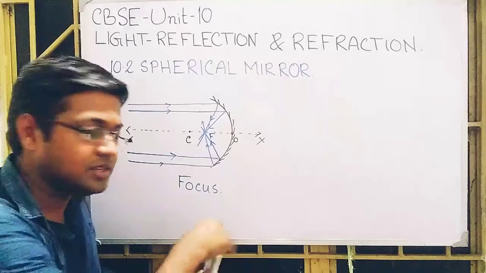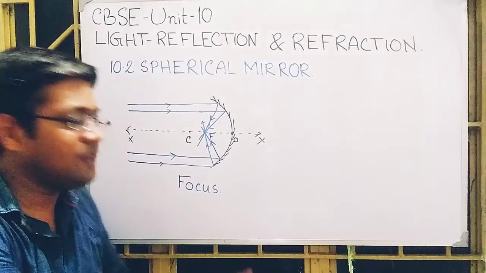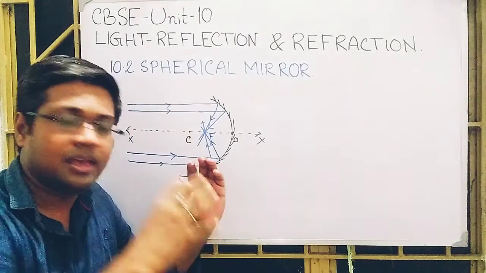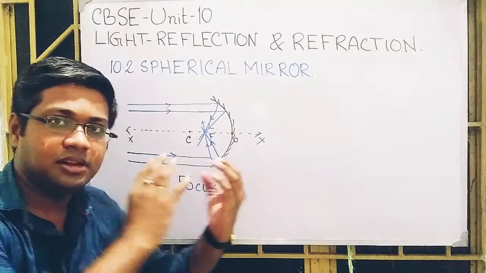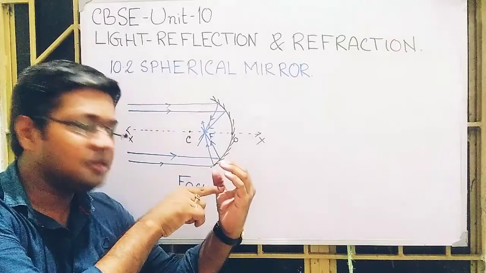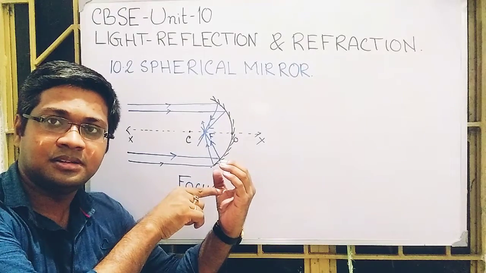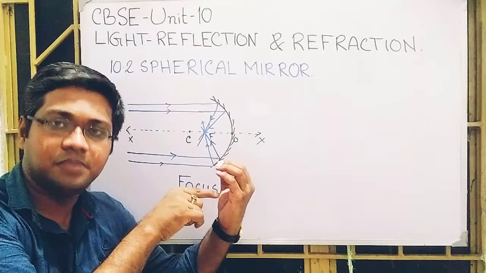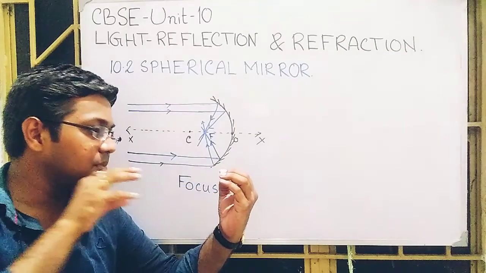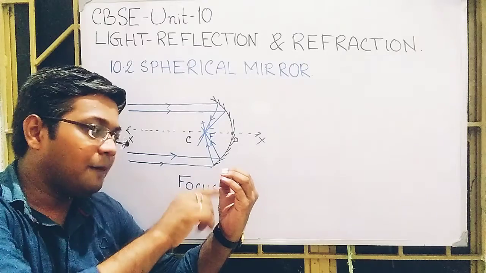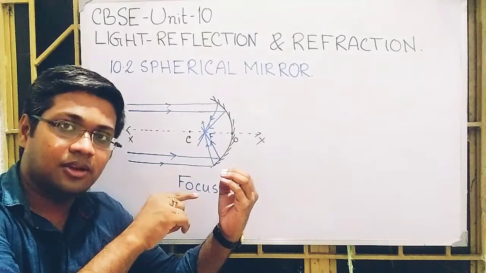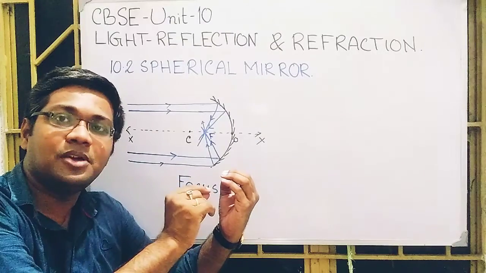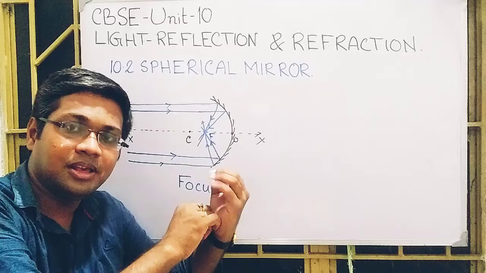So if this is the concave mirror and a parallel beam of light rays is incident on it this way, then after reflection, following the laws of reflection, they will meet at a point and we get a bright point here, and that bright point is the focus.